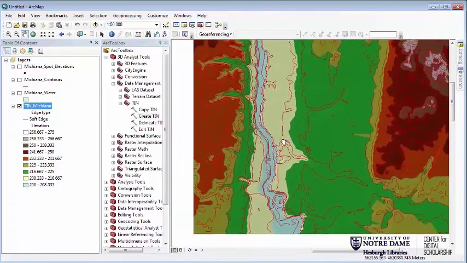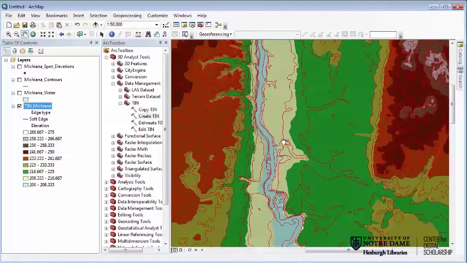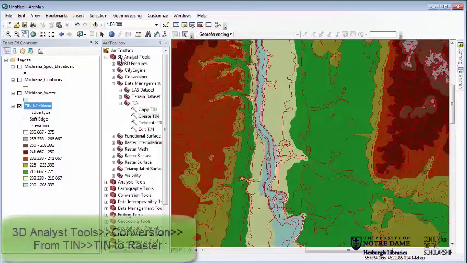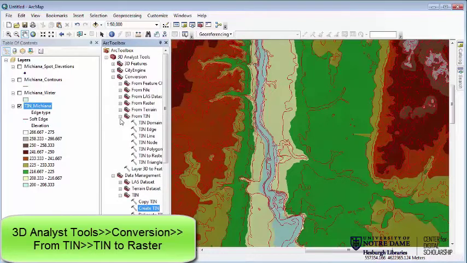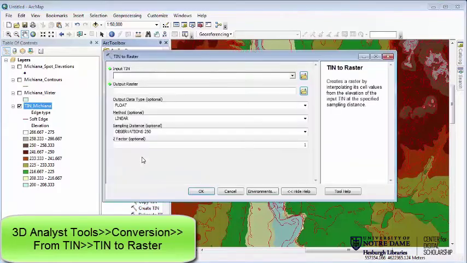So at this point, what we could do is go ahead and convert this into a raster, if we wanted to have this in a system that was a little bit more simplistic for us to do some of these math calculations on. And if we need to do that, that's also in here. If you go into the 3D Analyst tools and go to Conversion, you're going to go from TIN to Raster. And then you would simply bring over your TIN.